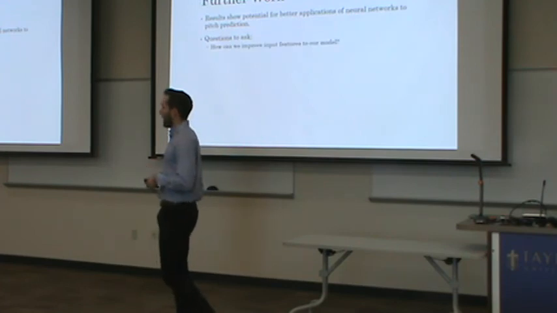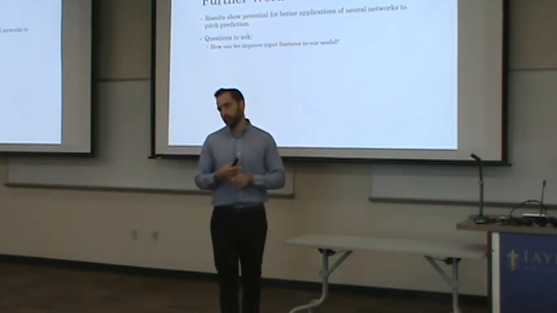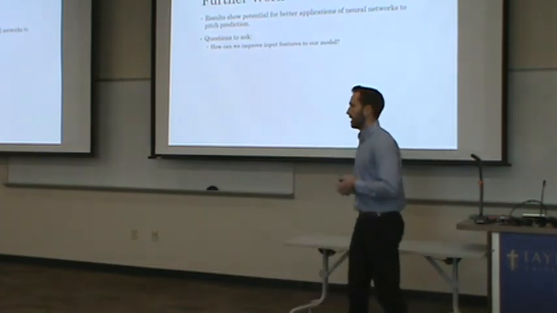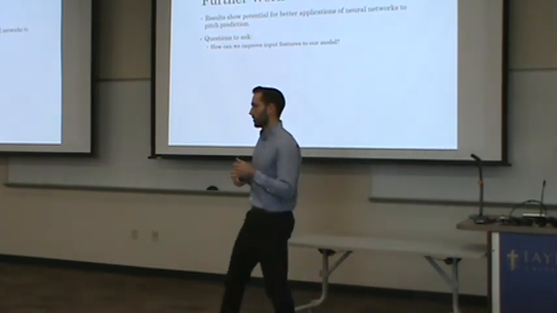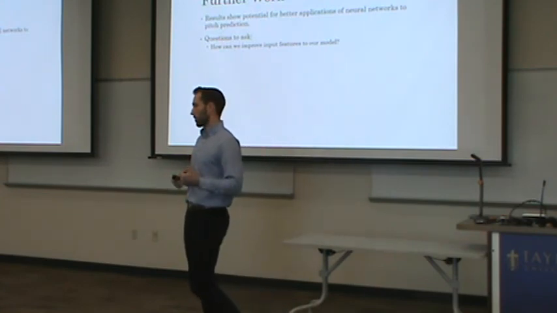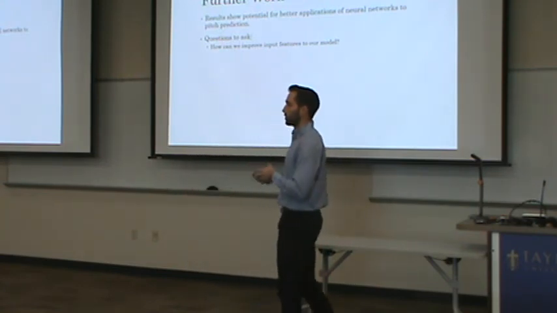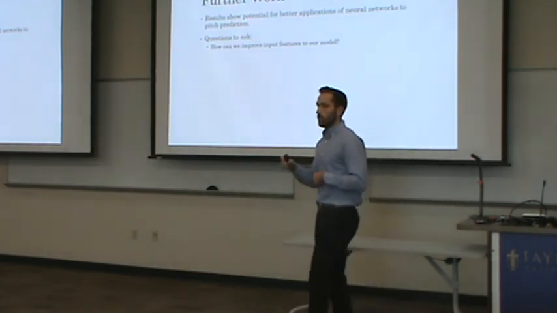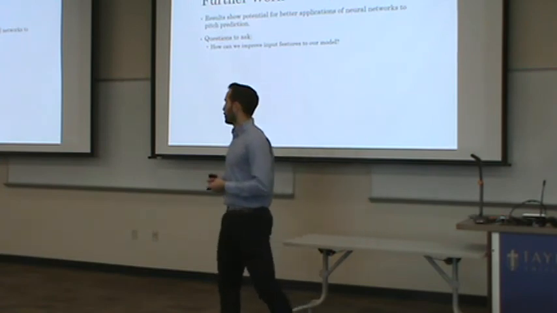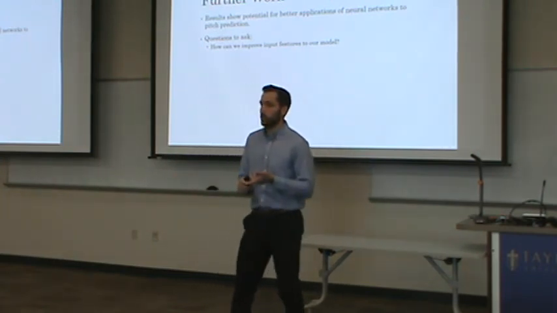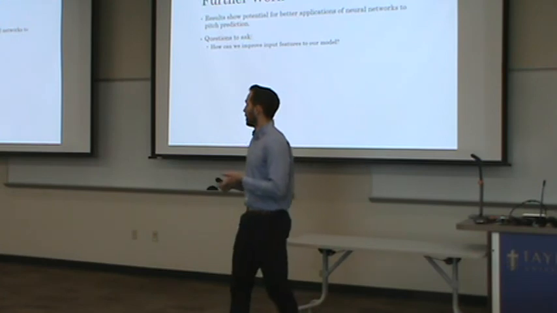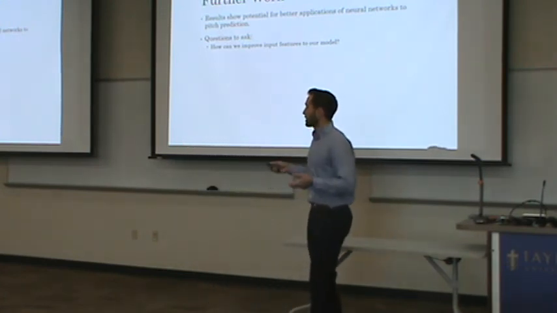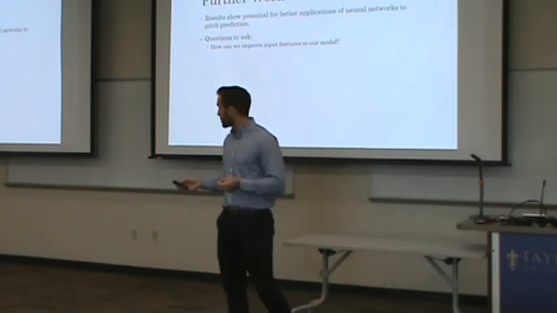A few questions we need to ask. How can we improve the input features of our model? This is one that we significantly scaled down compared to prior work, and I believe it is the reason that we don't see similar performance overall to that prior work. Still, we saw some pretty good prediction, especially for the less predictable pitchers, with a very small amount of input features. If we can look at pitchers' tendencies historically before that given pitch, and their different history against that specific batter, I'd expect to significantly improve our results.